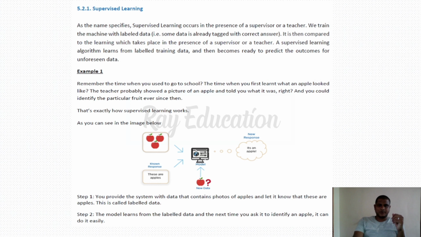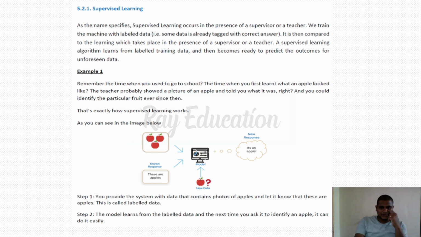See, first one, supervised learning. In supervised learning, as the name specifies, there will be a teacher. Who is the teacher here? The teacher means the software engineer or programmer, whoever is going to make that algorithm. As the name specifies, supervised learning occurs in the presence of a supervisor or teacher. We train the machine with labeled data. This is the key point, labeled data. It is compared to learning which takes place in the presence of a supervisor or teacher. A supervised learning algorithm learns from the labeled training data and then becomes ready to predict the outcomes for unforeseen data.